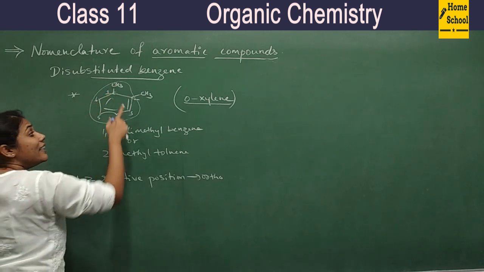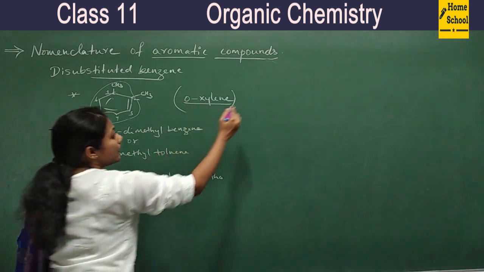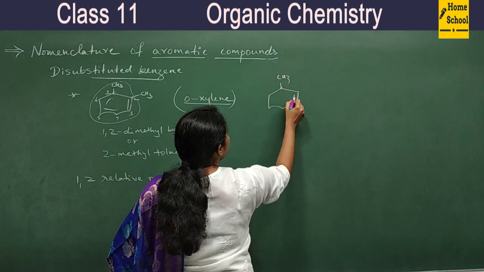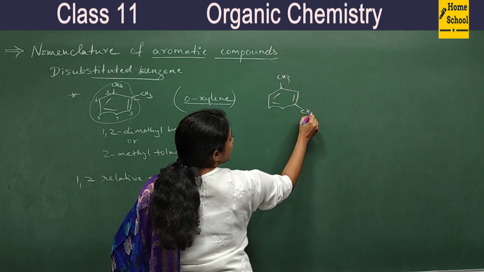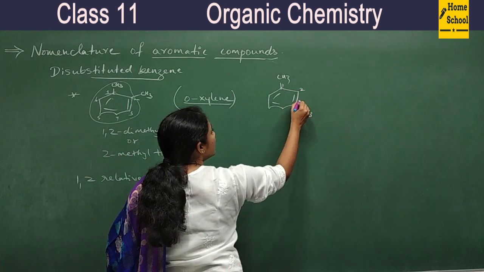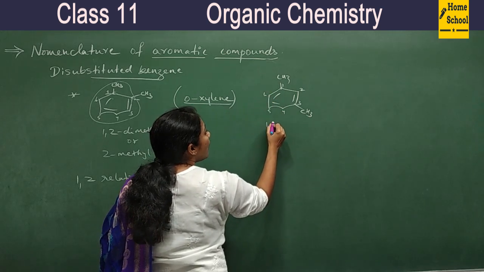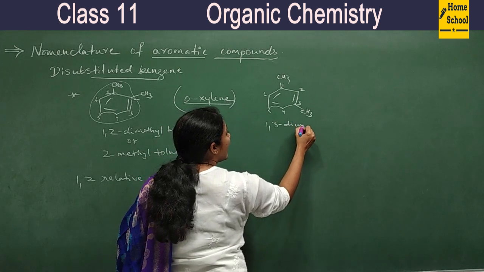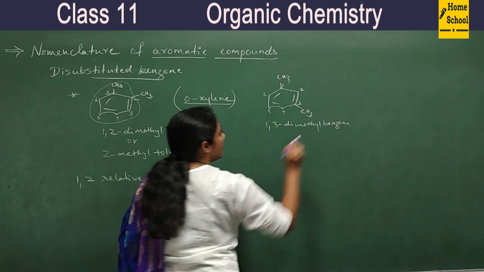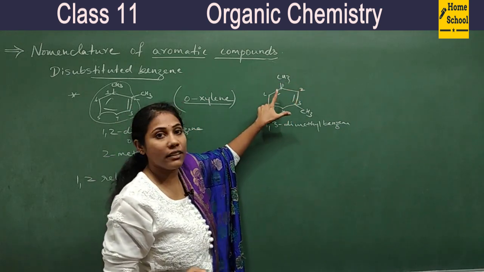That is why it is called orthoxylene. Observe this example. CH3 in this position. So what is its name? 1, 2, 3, 4, 5, 6. So this is actually 1,3-dimethylbenzene. Or I can also call it 3-methyltoluene.